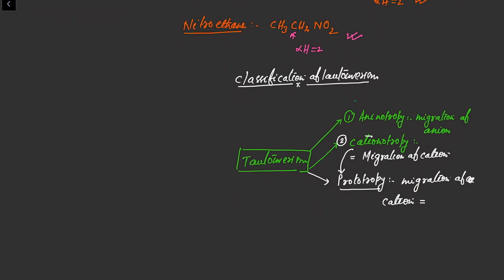But here the migrating cation is a proton. This proton is nothing but what? H plus ion. This is the most general type of tautomerism which exists among organic molecules. The third type of tautomerism is ring chain tautomerism.